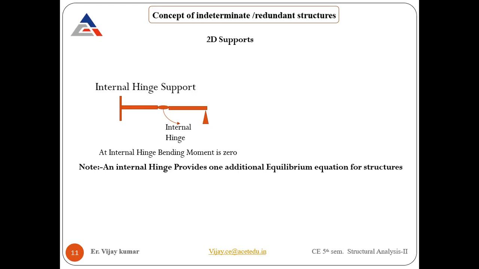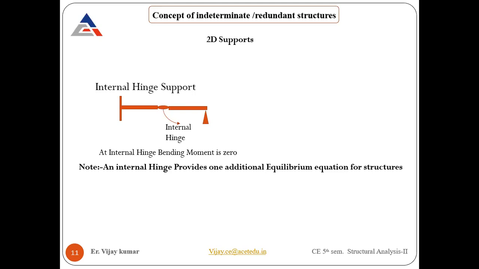Like in a simply supported beam, what is the value of bending moment at the support system? In a simply supported beam, 0. Because on a simply supported beam, on one side we have a hinge support and on the other side a roller support, or vice versa. The hinge does not restrict the moment, and the roller also does not restrict the moment.